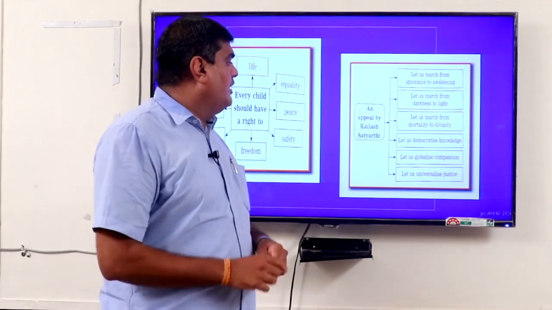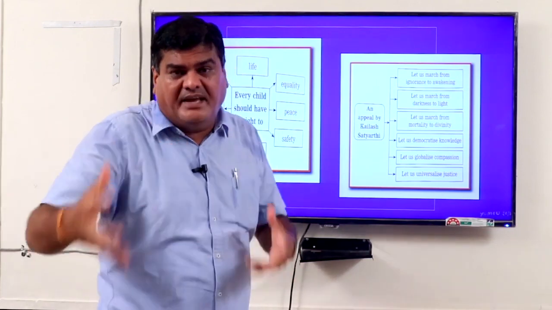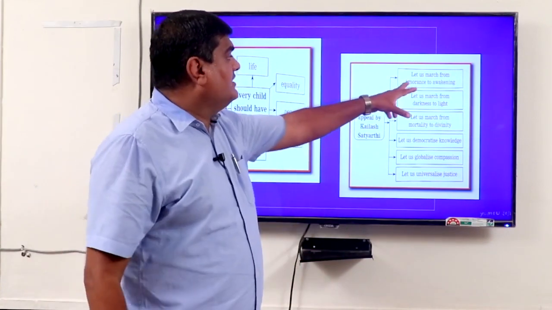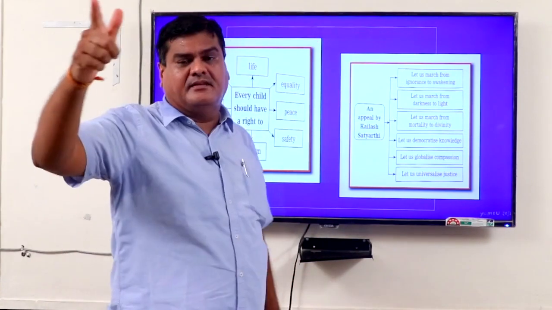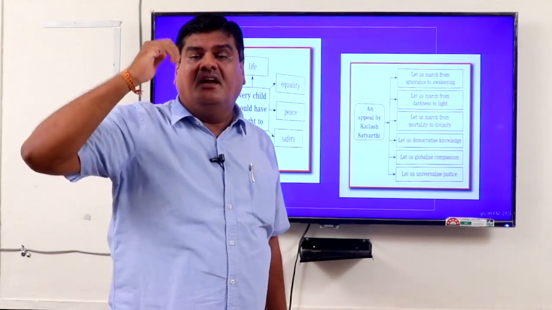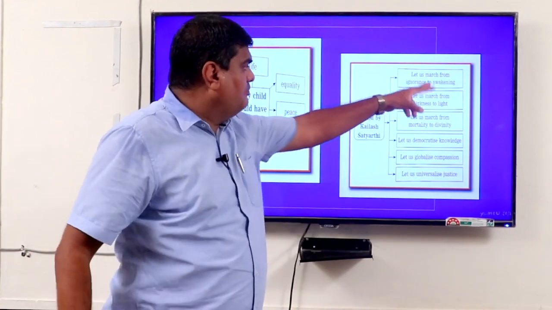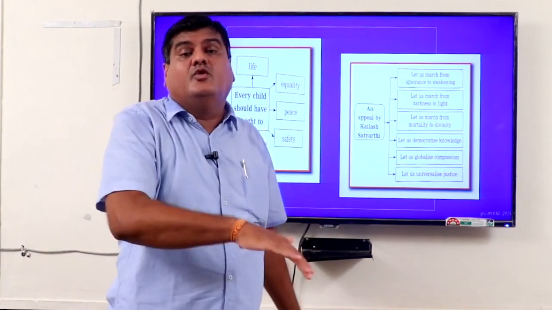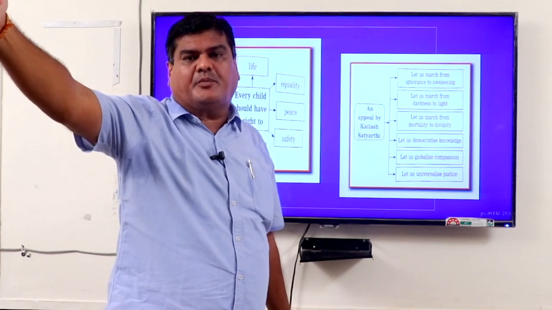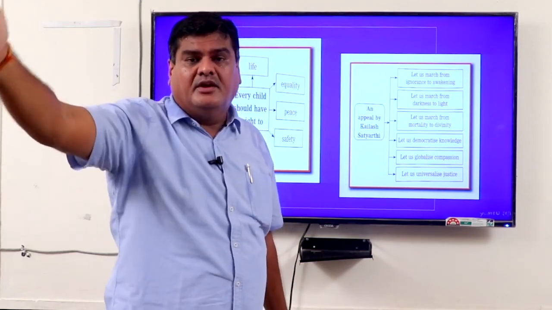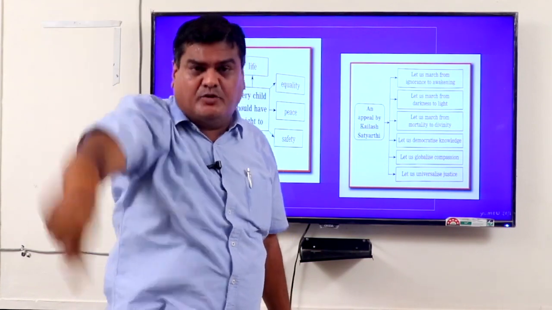And next one, an appeal by Kailash Satyarthi. This is the appeal to all people, all society, everybody, that let us march from ignorance to awakening. What is the title of our lesson? Let us march. Come on, we can do it. Let us march from ignorance to awakening. Ignorance to awakening means now we understand the problem. Now we will not let the child go for work. We will provide the facilities for education.